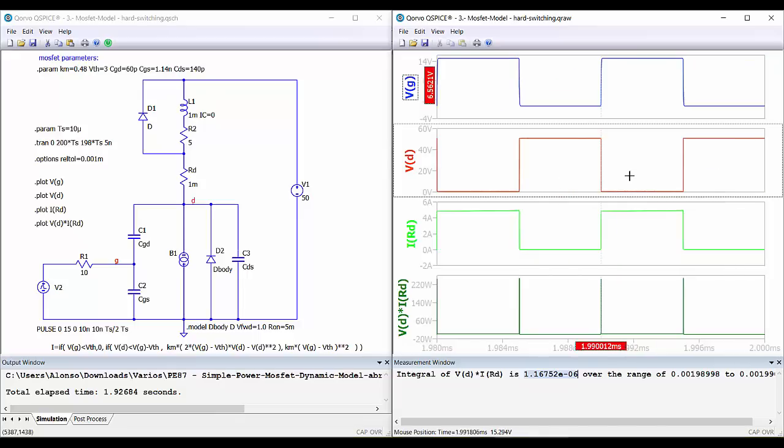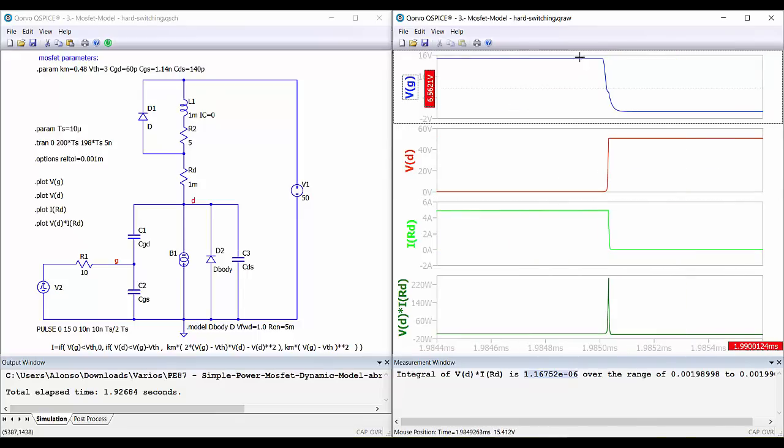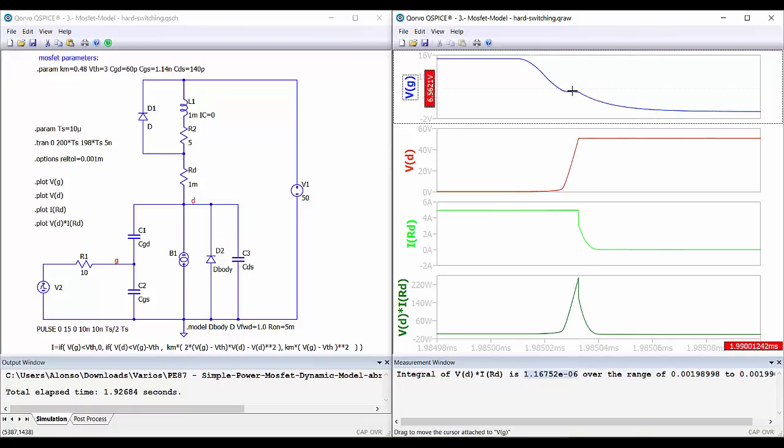And also we can take a look at the turn off process here. And then we can see again the Miller effect, the increase in the voltage during this interval at constant current, and then the decrease in the current.